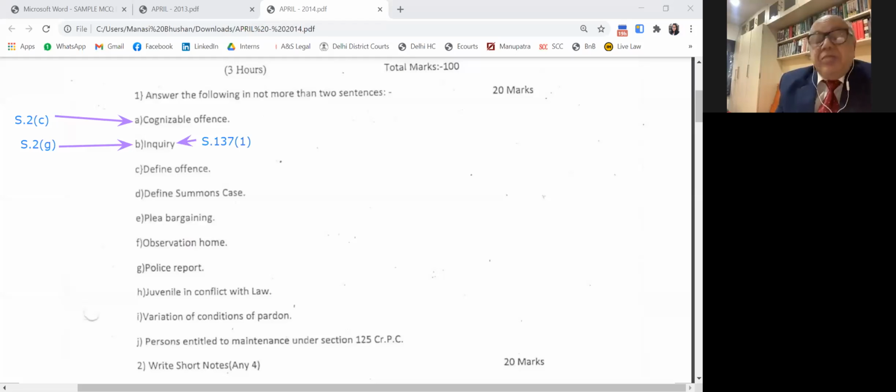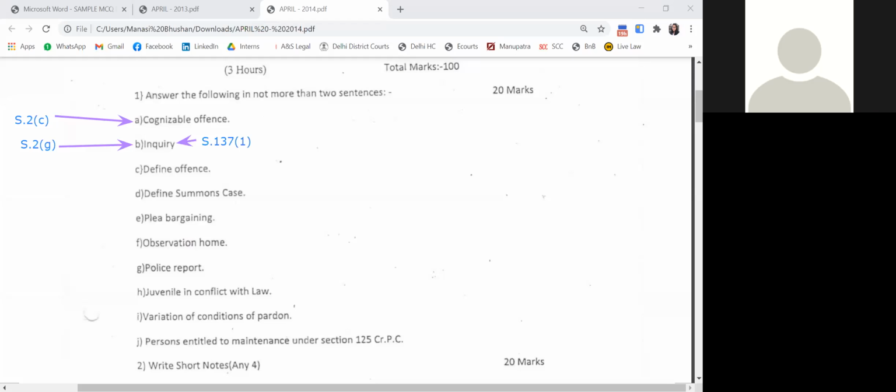Yes, multiple choice. But I'm giving you an answer both from the point of view of a small answer and also a larger answer. This is for your information for revision of the matter. You may confine your answer in this matter. I'm not confining my answer to 1 line or 2 lines. I am also enlightening you with the other provisions in case a bigger question is asked for 20 marks, so you should not be handicapped.